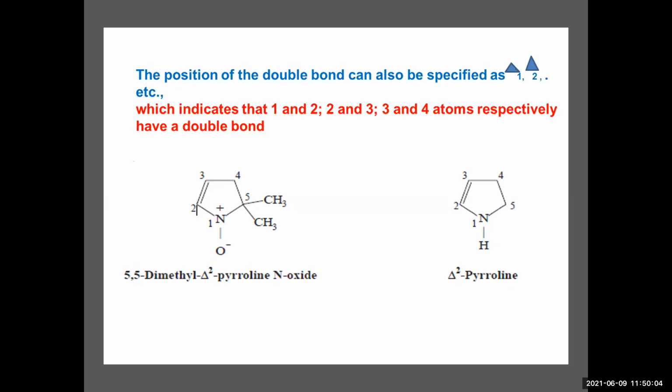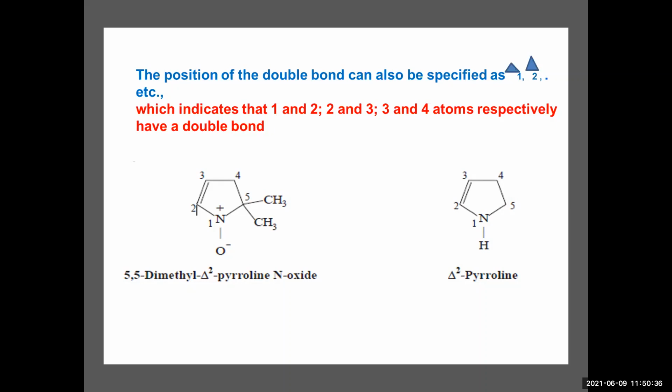And see the naming. You are giving the naming of a saturated ring. So pyrrolidine is a saturated ring. Okay. Your naming must be very careful. So your parent name is the saturated one, that is pyrrolidine, N oxide. And there is a double bond between second and third. This is how you name the structure of a heterocycle with maximum saturation and minimum unsaturation. For such compounds you put a delta, and delta represents the position of your double bond.